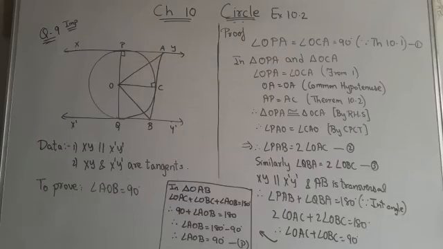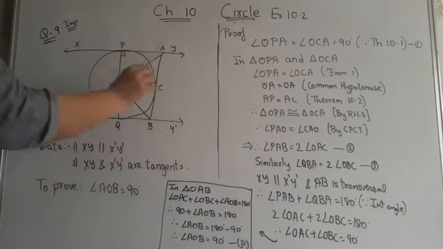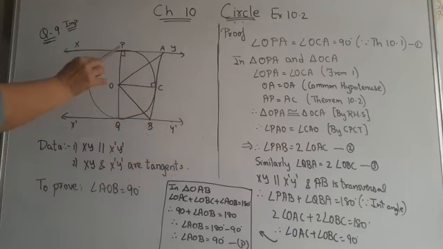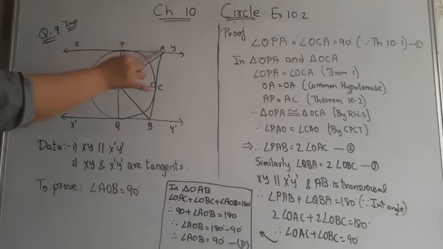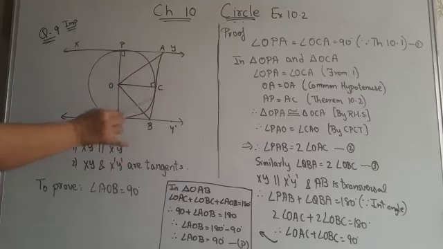Okay children, next question. In figure, XY and X dash Y dash are two parallel tangents. Now children, the figure is already given. XY and X dash Y dash are two parallel tangents. Here you can see the point of contact P and the point of contact Q. Now intersecting XY at A and B. Prove that angle AOB. Now what we have to show? We have to show that this angle AOB is 90 degree. That we have to prove.